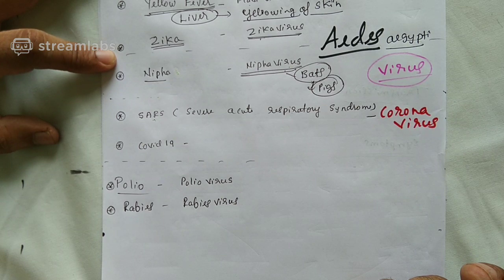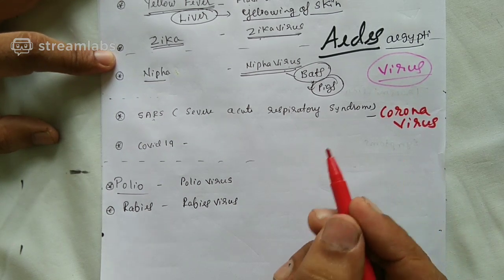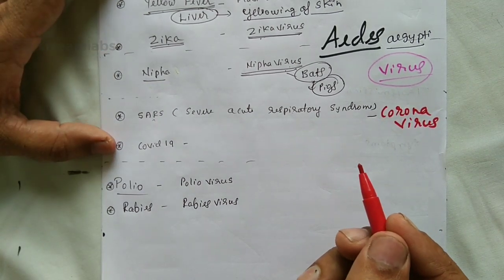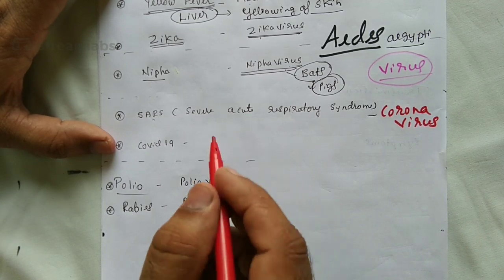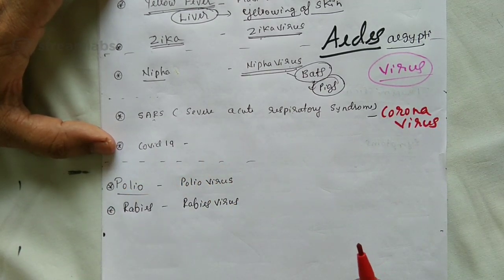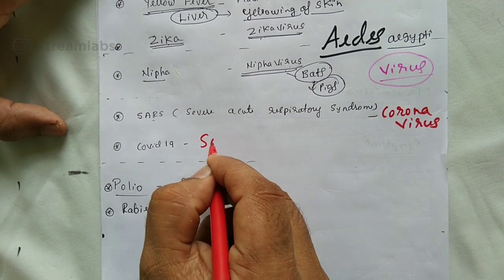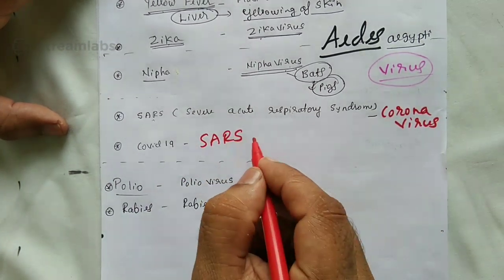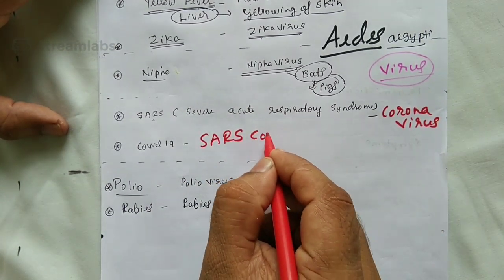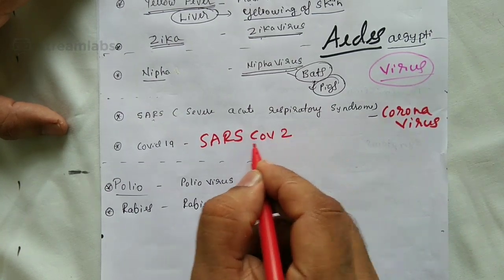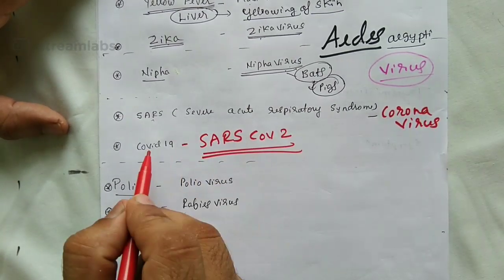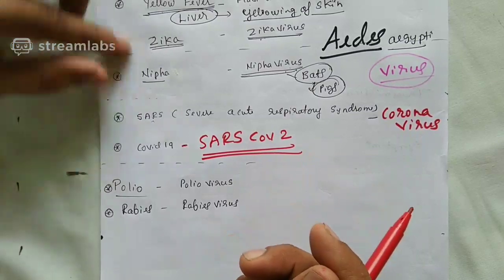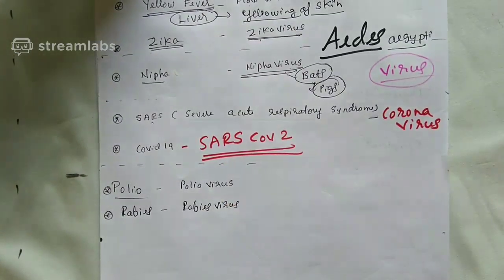That much, if you remember, is enough. Now, a modification of the SARS virus is the virus of COVID-19. What is that? SARS-CoV-2. Yesterday I wrote this. SARS coronavirus 2. Nipah, SARS and COVID-19 are the viral diseases.